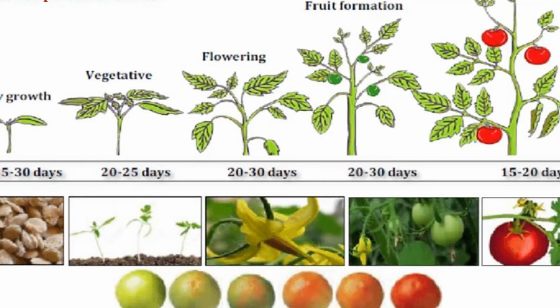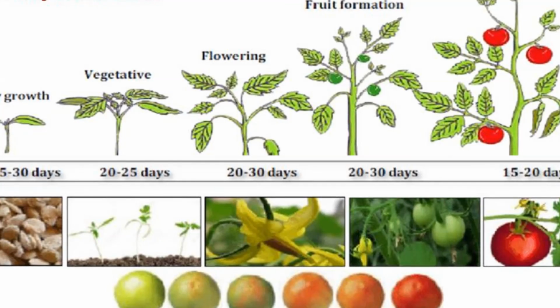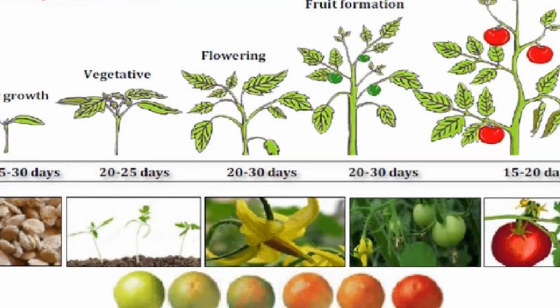The total growing period of tomato in polyhouses is around 8 to 9 months from the day of transplanting of seedlings. So today we have stopped here.